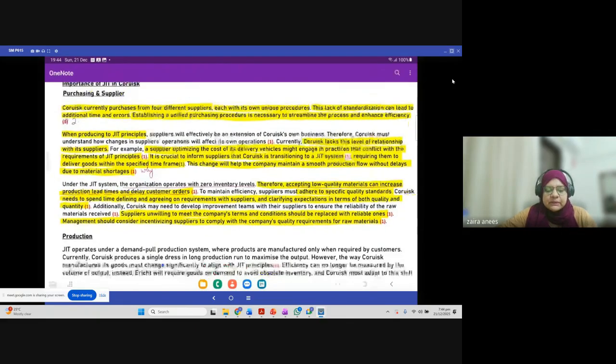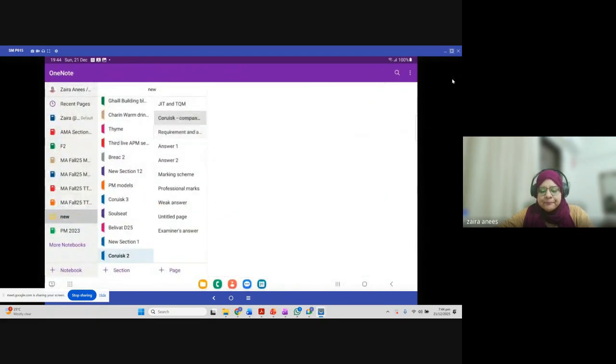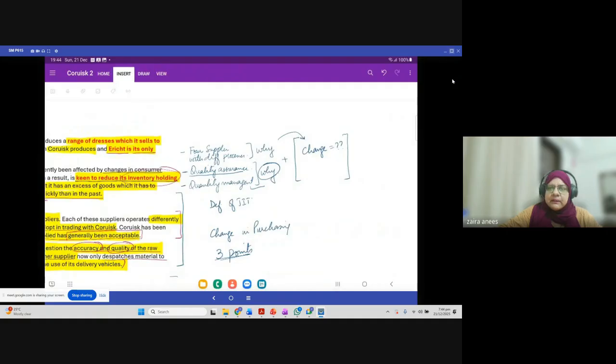You cannot just write these three points here and say that we are done with the question. No. First, identification of the point. Second, the justification of the point, that why you think that there is a problem. And third is basically to deal with the concept that the examiner has asked you, to advise how the system needs to be changed. Is it clear?